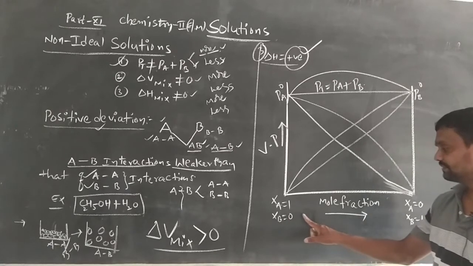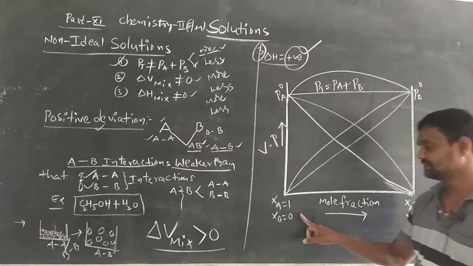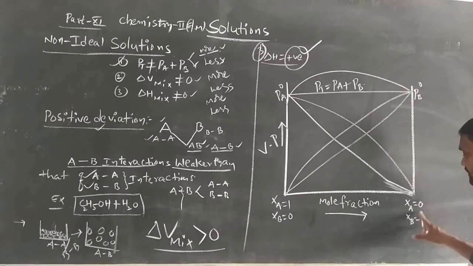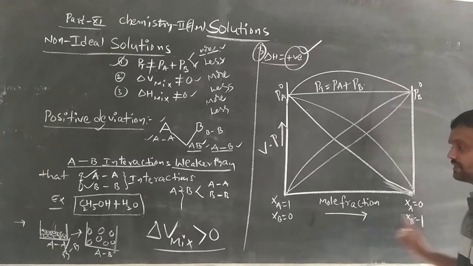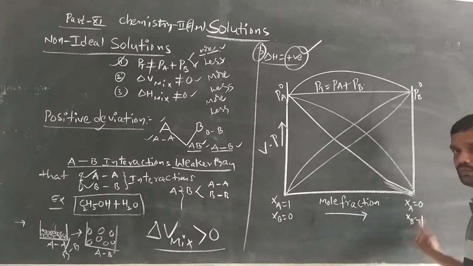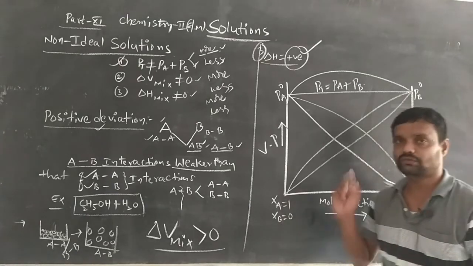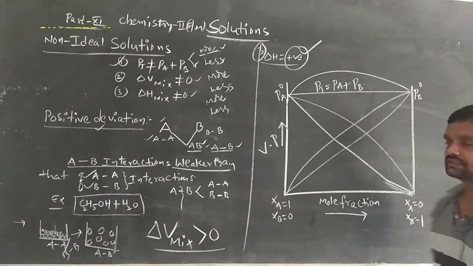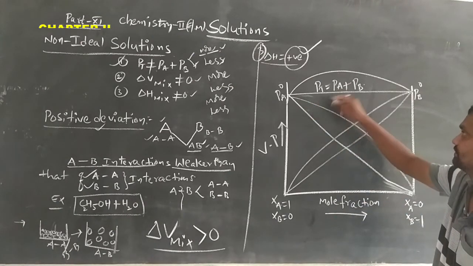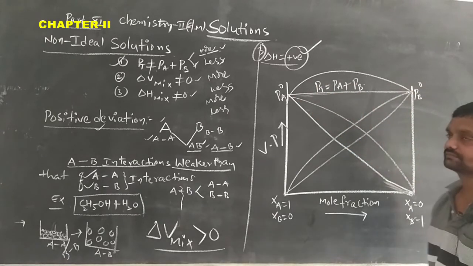And when we move in this direction, the mole fraction of B increases: 0, 0.1, 0.2, 0.3 like that. So the mole fraction of B equals 1. So the mole fraction of B is 0 to 1, and the mole fraction of A is 0 to 1. When these two solutions are mixed with each other, this is the graph. This graph indicates Raoult's law.